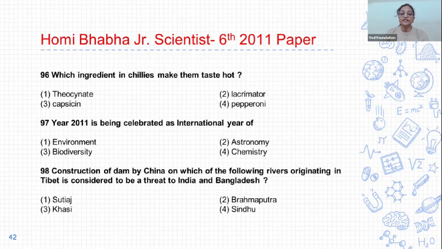Next, 96. Which ingredient in chilies makes them taste hot? And options are thiocyanate, second lacrimator, third capsaicin, and fourth pepperoni. And the correct answer is option 3, capsaicin. The capsaicin in chilies makes them taste hot.